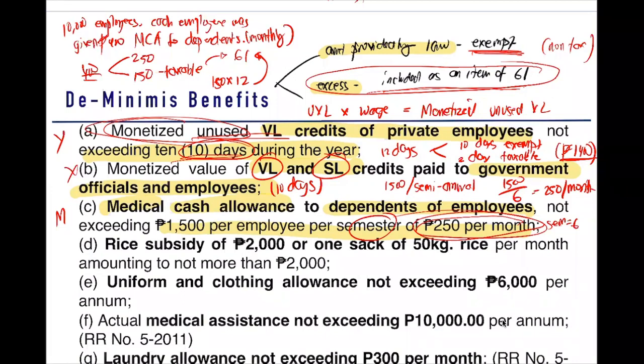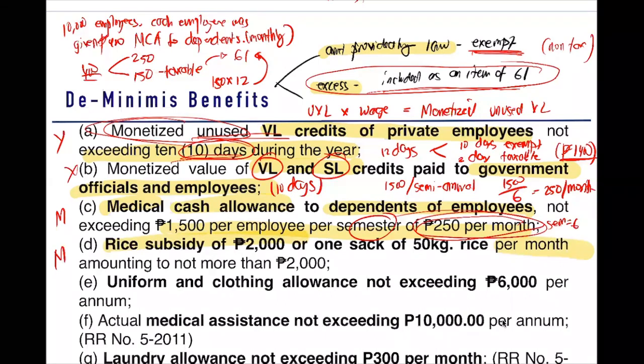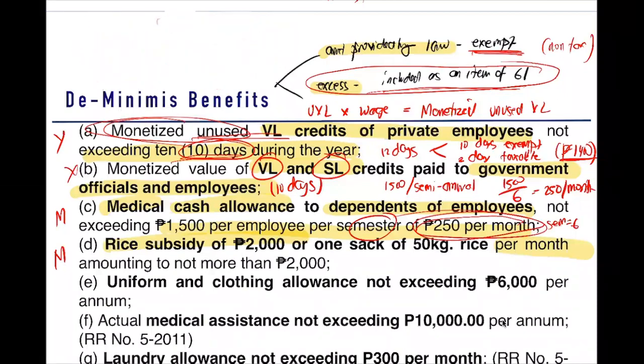Itong letter C, monthly kasi. Next, rice subsidy, 2,000 per month. So ito, monthly na naman. So your rice subsidy must not exceed 2,000 per month. So for example, you provided for a rice subsidy for employee. So employee A receive a rice subsidy monthly. The cost of the rice subsidy is 2,500 per month.